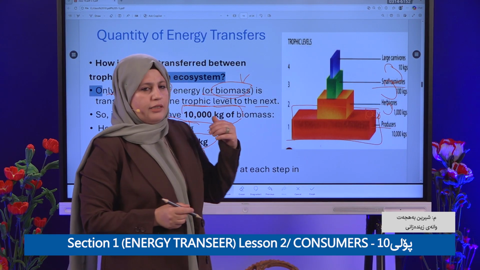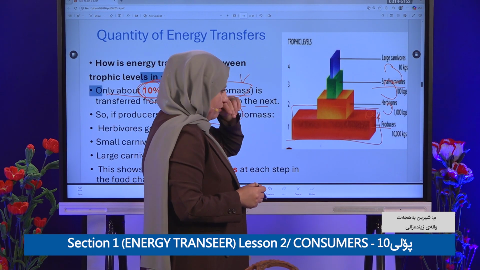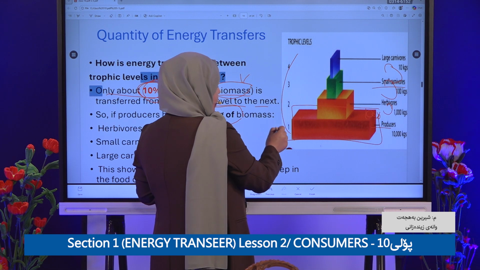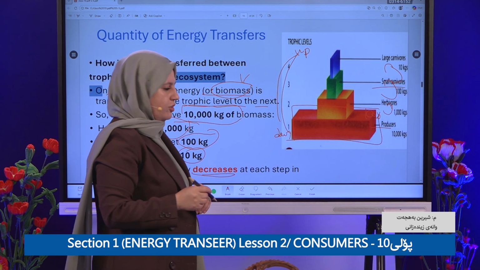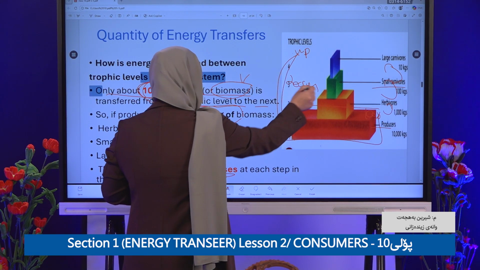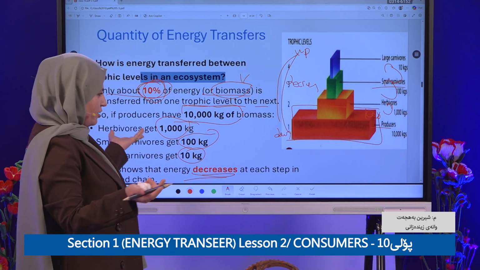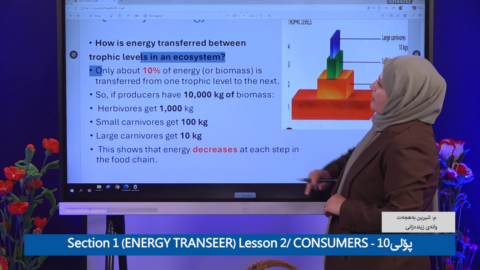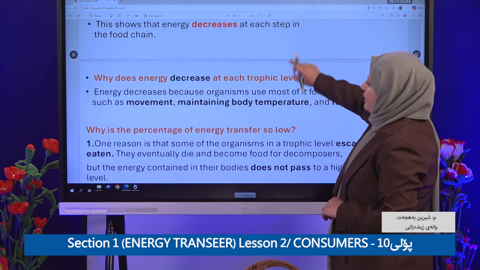So what about the energy? Does it increase or decrease? Of course, from down to up, what happens to the energy? It starts to decrease, right? Okay, it starts to decrease. Clear? As I said, it's easy, right? Okay, that's all about the quantity of energy. Let us go to why energy decreases.